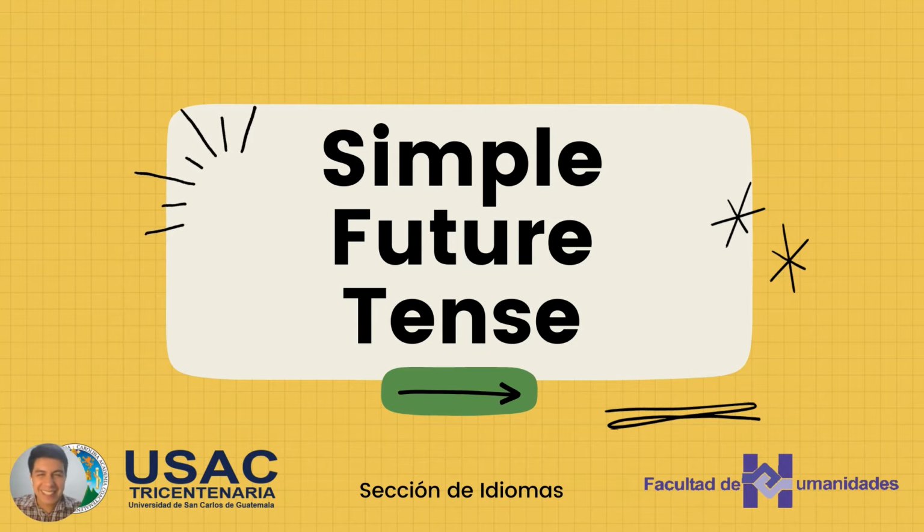You might not do any of these specific things, but you will do something in the future. When we refer to things that will happen in the future, we often use something known as simple future tense. Let's begin.